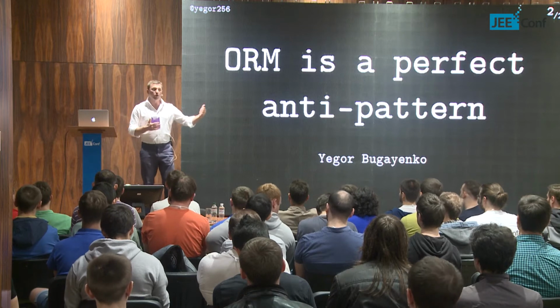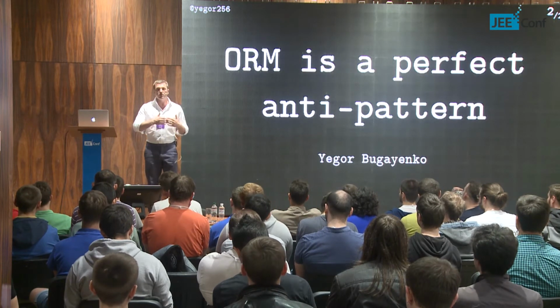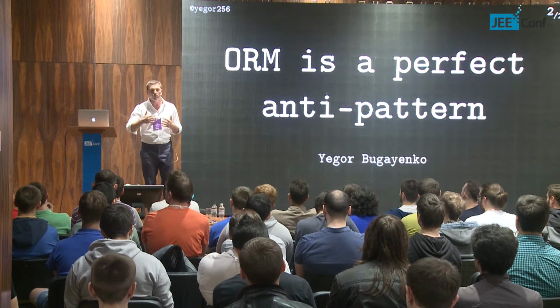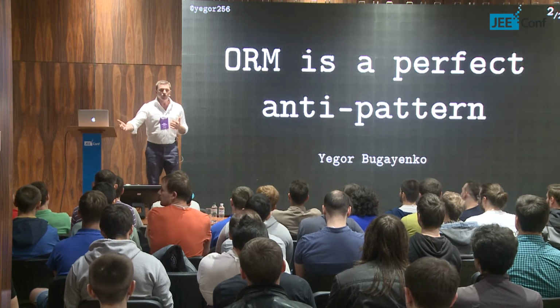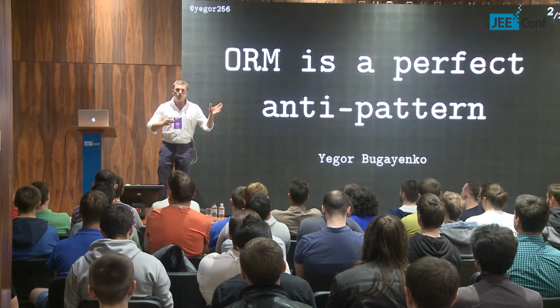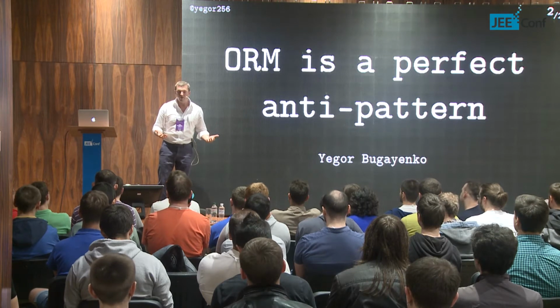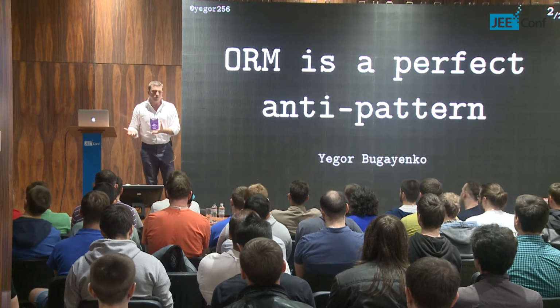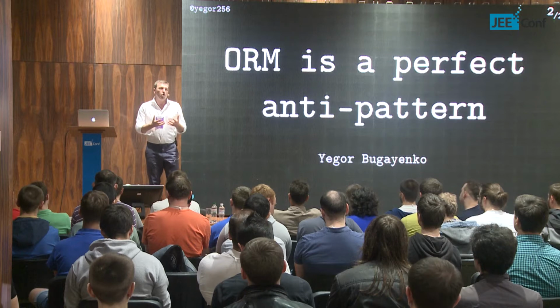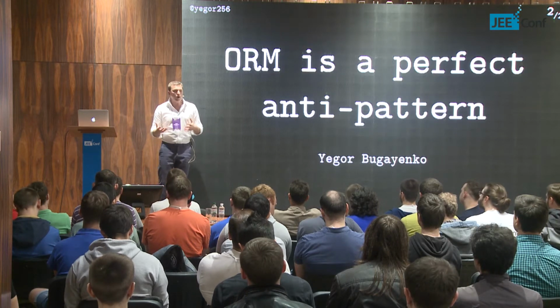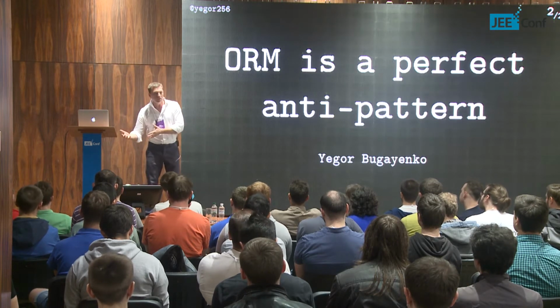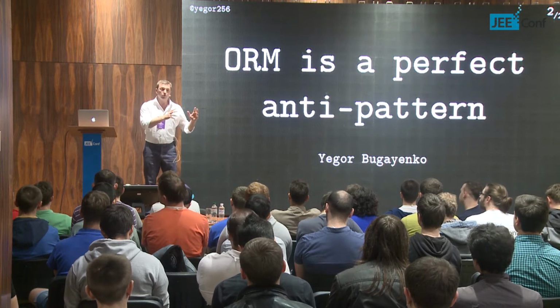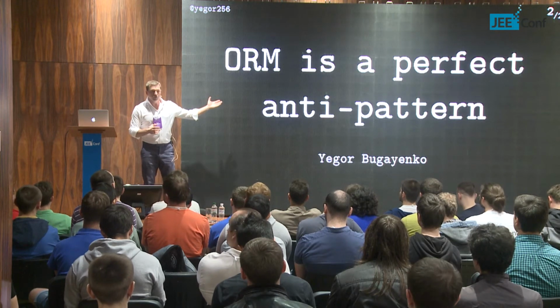If we would not do the ORM, in that case we would need to just make SQL requests to the database, retrieve the data in some arrays, and then go through these arrays managing this data somehow. It's not really convenient for the OOP programmer. In OOP, we want to manage objects, we want to call methods, and that's why we need some kind of a mapping between the relational database and the object-oriented world. That's why the ORM was introduced.